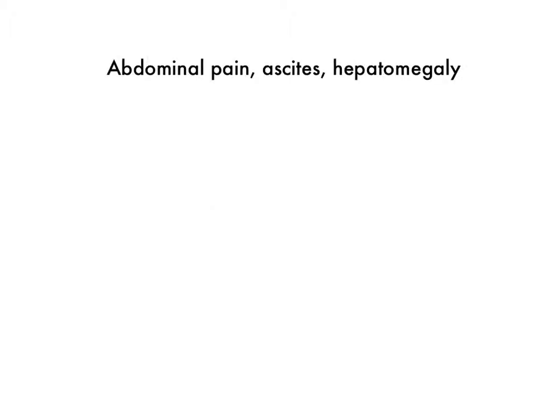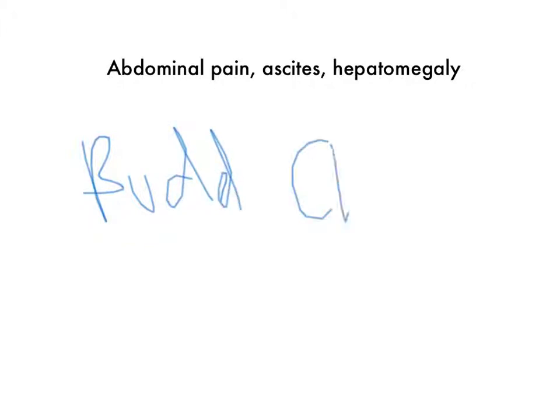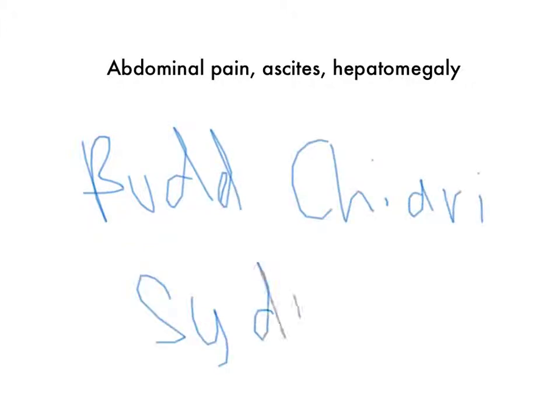Okay, so now we're going to go over some classic presentations, and these are found on page 580. For all of these, think about a patient comes in, and then think about the first thing that comes to mind. That should definitely help you on Step 1. Abdominal pain, ascites, and hepatomegaly. What are we thinking? It's Budd-Chiari syndrome, and that is posthepatic venous thrombosis.